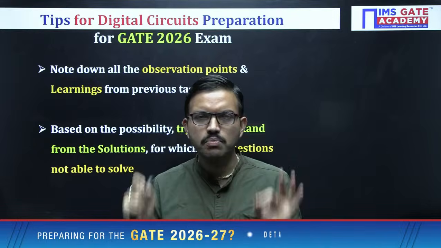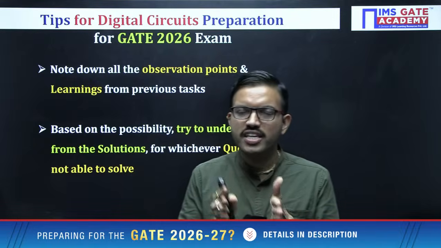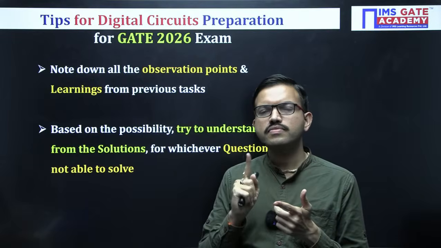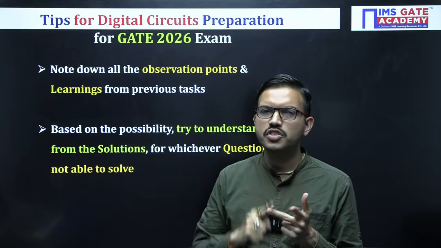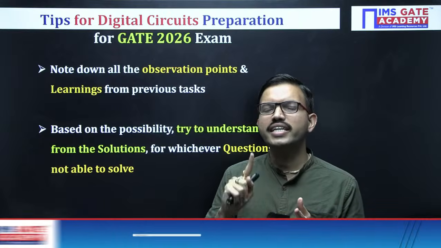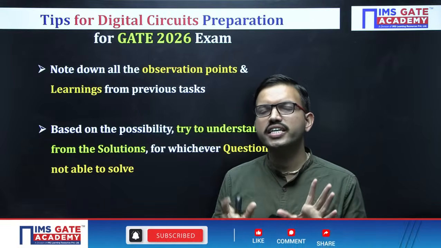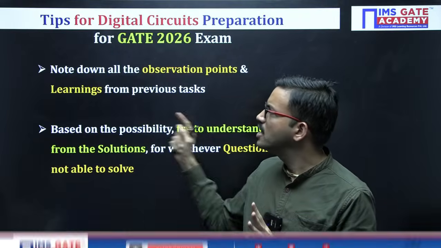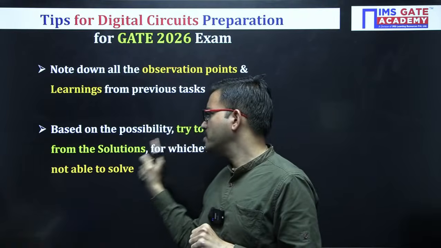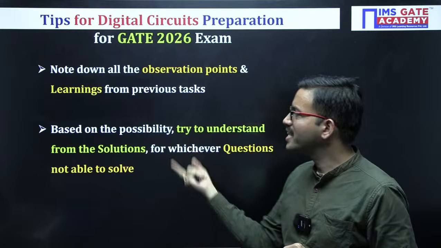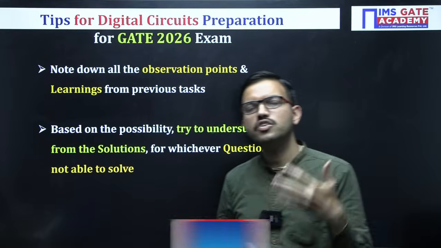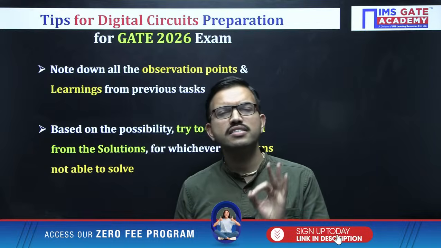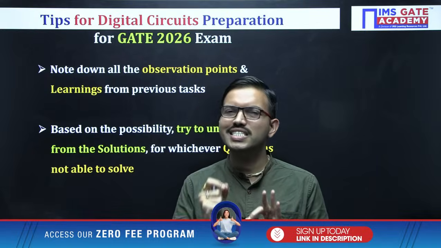So the conclusion point is very simple. When you have limited time, focus on the important and most important concepts and formulas, and with the help of that, give a try to previous questions. From there you get an overview and confidence. If you have solutions for those questions, try to understand some of them. Definitely you get a feel that, let us consider, as I mentioned earlier, the digital circuit subject weightage with respect to EC is 8 marks.